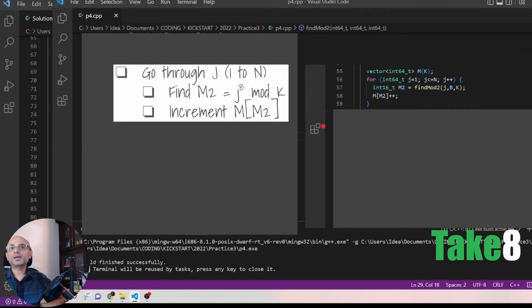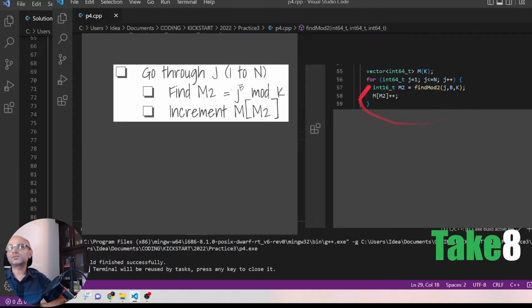So we can write code to compute this m. We will define vector m of order k, and then we will go through j from 1 to n, finding j power b mod k, which is m2, and we will just increment m of m2 whenever we find the value m2 for any j.